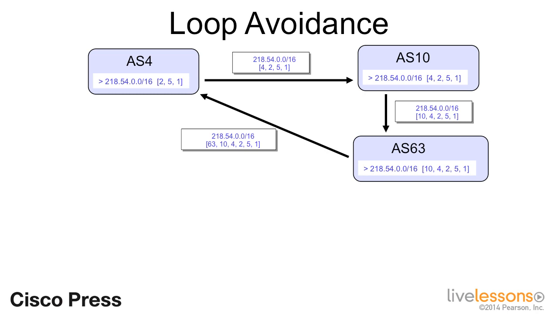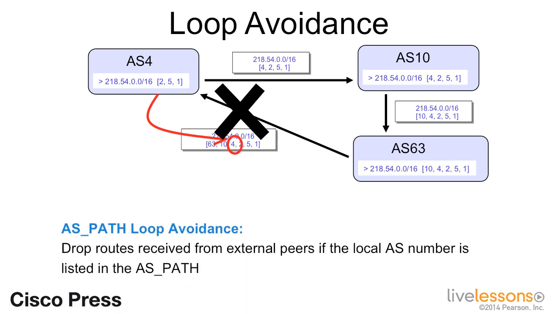The way BGP avoids such loops is really quite simple. When a prefix is received from an external peer, the AS path is examined. If the receiving router sees its own AS number in the AS path list, it drops the route. In our example, AS4 examines the AS path of the route received from AS63. It sees its own AS number on the list and drops the route. So again, BGP avoids routing loops by dropping routes received from external neighbors if the AS path of the route contains the local AS number.